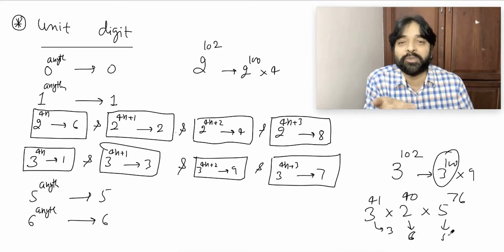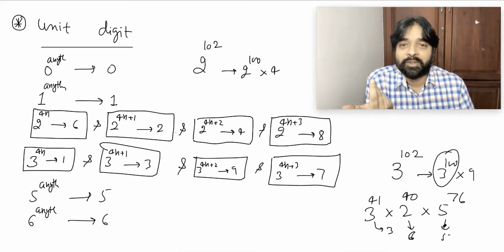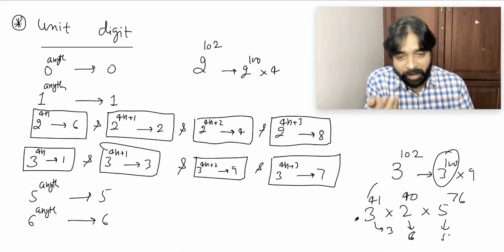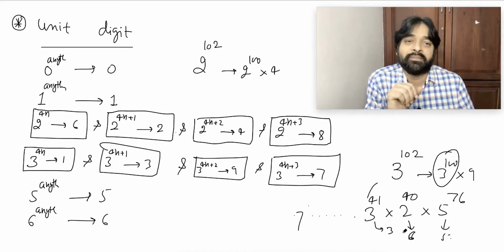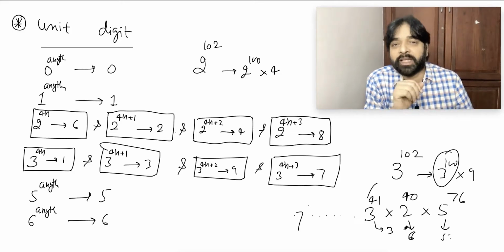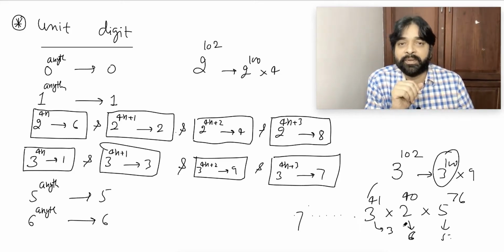So 2 will come, 2 into 5 is 10, so 0 will come, whatever this is, I don't care. If I keep some more, 7 power this, 9 power something, anyhow I got 2 into 5, no? So 10 will come, so anyhow 0 will be the unit place. Are you able to understand?